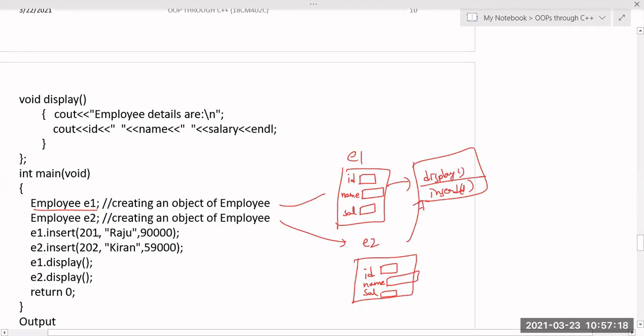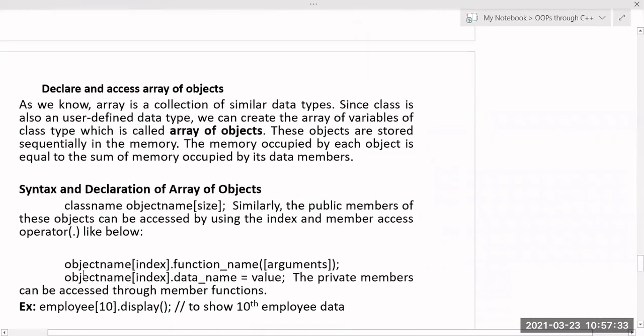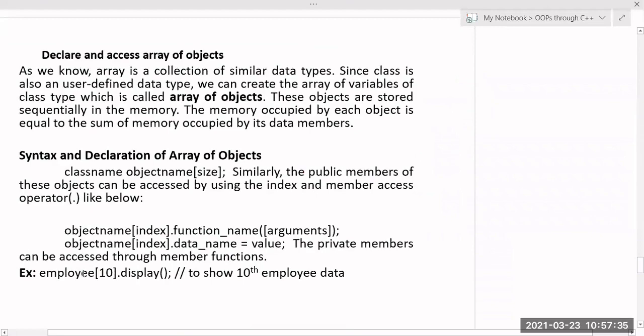Now I can insert the data. If you want to access that particular member function or member data, compulsorily you have to use the object name, dot, member access operator. So this is your display function. Hope you understand, right? Yes, sir.